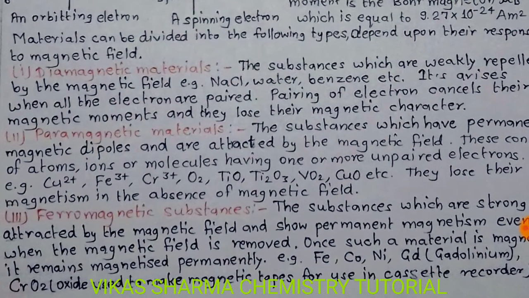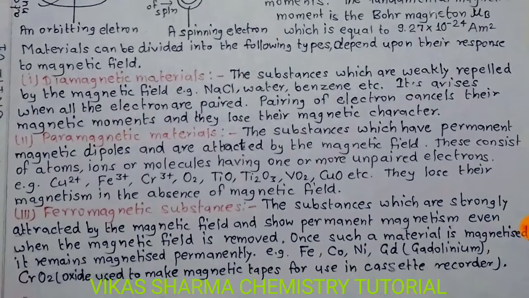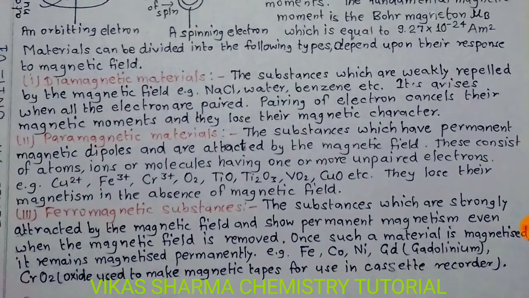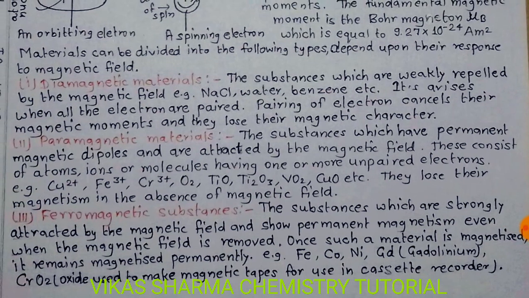Student, the second category is paramagnetic material. These are substances which have permanent magnetic dipoles and are attracted by the magnetic field. These consist of atoms, ions or molecules having one or more unpaired electrons, for example copper ion, ferric ion, chromium ion, oxygen molecule, titanium oxide, dititanium trioxide, vanadium oxide, copper oxide, etc. They lose their magnetism in the absence of a magnetic field, so they are considered paramagnetic materials.